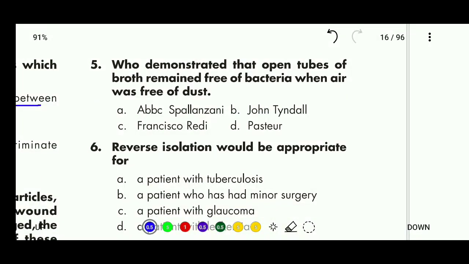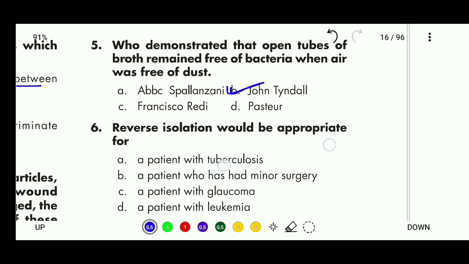Next, question number 5. Who demonstrated that open tubes of broth remained free of bacteria when air was free of dust? A, Spallanzani; B, John Tyndall; C, Francisco Redi; and D, Pasteur. So the correct answer is B, John Tyndall.